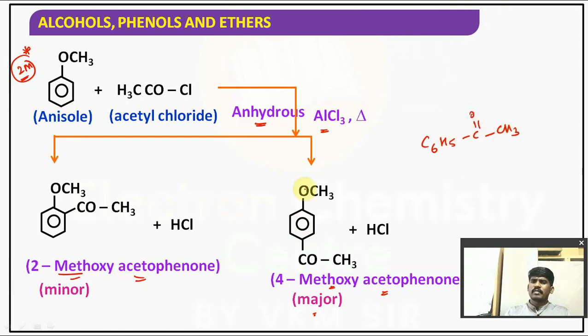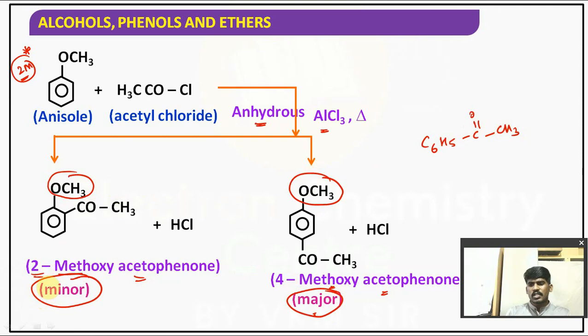C6H5COCH3. At the 4th position it has a methoxy substituent. Here at the 2nd position it has a methoxy substituent. So hence it is 2-methoxyacetophenone. This is 4-methoxyacetophenone, considered as major. This is considered as minor. Understood?